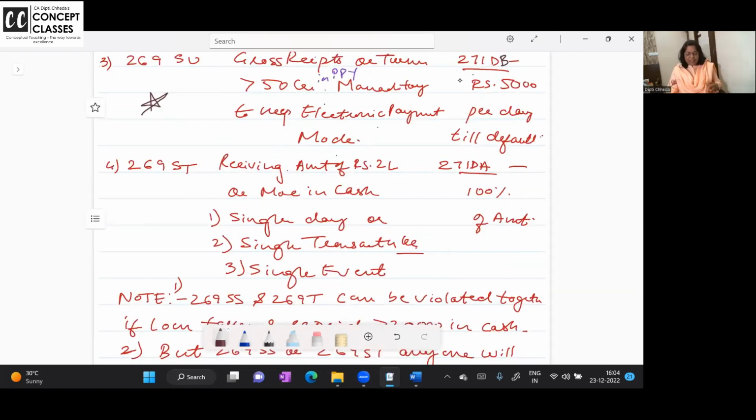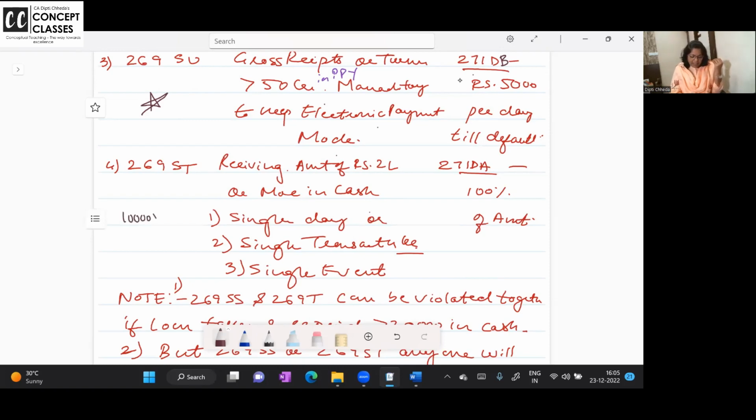And the last one, which is covering so many transactions, so many laymen come into this if they don't know. 269ST. You should not receive 2 lakh rupees or more in cash on a single day. I have sold you 10,000 rupees of goods. You have purchased 20 bills from me, on different dates. While paying, you paid me all together. Are you getting?